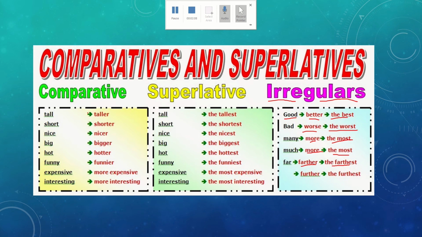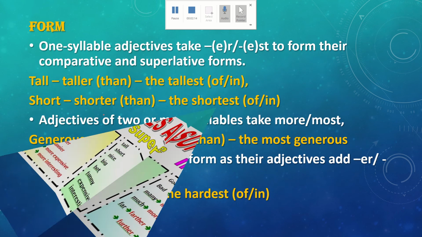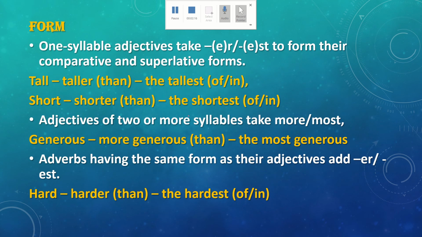to comparatives and superlatives. Again, this chart is for you to look at the end. So here we have how we form them. One syllable adjectives take er for the comparative, of course, and est to form their comparative and superlative forms.